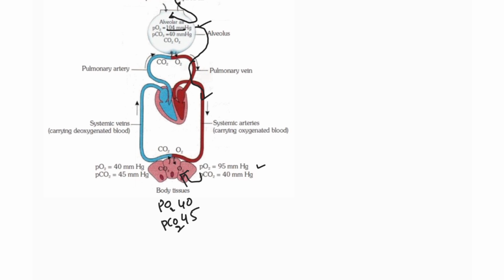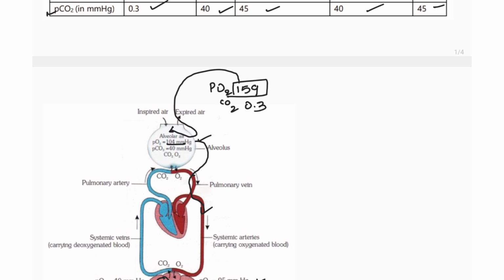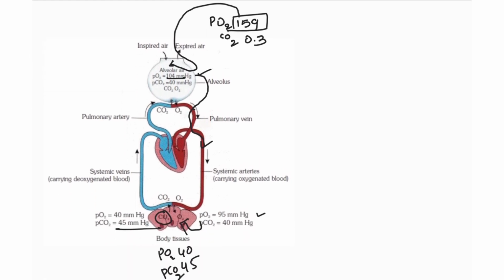That is how the oxygen diffuses, I hope you all know. Next, in the tissue there will be formation of carbon dioxide, hence the partial pressure of the carbon dioxide will increase. So inside the tissue it is 45 mmHg, and in the deoxygenated blood the partial pressure of carbon dioxide is also 45. PCO2 is 45. So here comes the second factor, that is solubility of the gases.